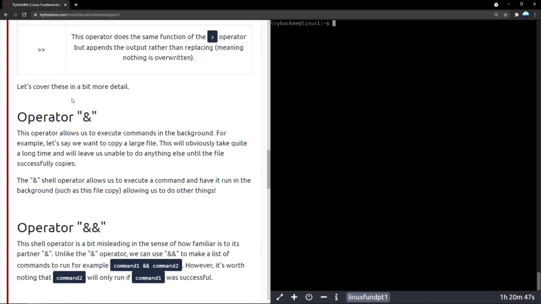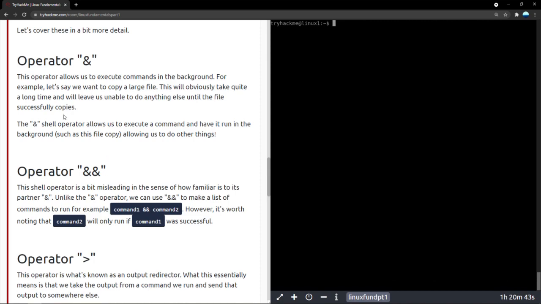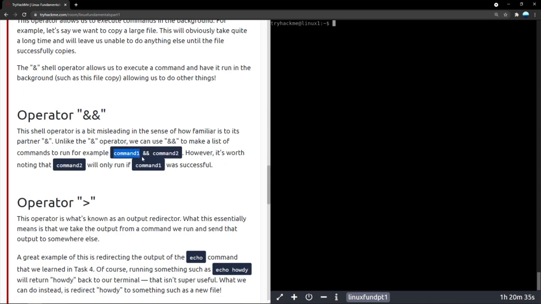Now let's take a look at ampersand and double ampersand. Basically, ampersand, again, you can have it run in the background. Double ampersand is where we can run two commands together: command 1, double ampersand, command 2. But with double ampersand, command 2 will only run if command 1 is successful.